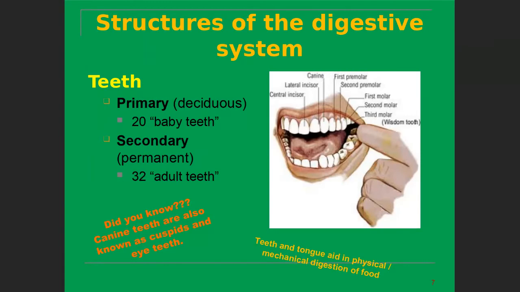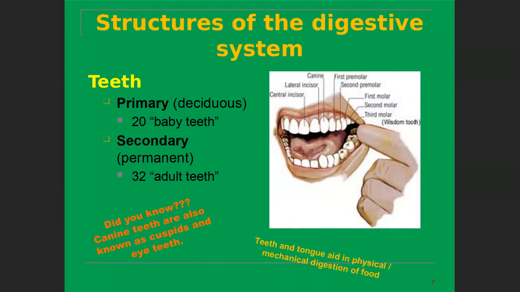And what about the teeth? Yesterday I told you that the teeth of man can be called by different terms: diphyodont, heterodont, and thecodont. Diphyodont because there are milk teeth or baby teeth, and permanent teeth. Two types of teeth grow in the body of man. Heterodont because they have different sizes and shapes, and thecodont because they are embedded in the gums. They are also called primary teeth and secondary teeth.